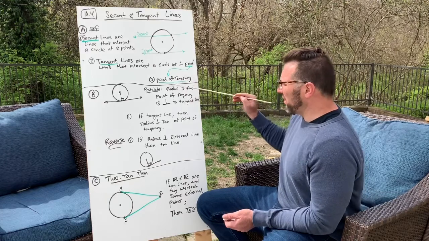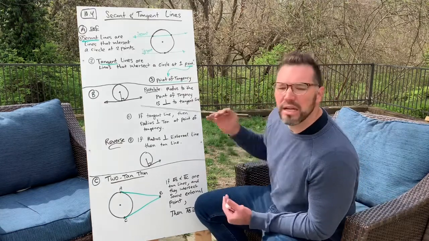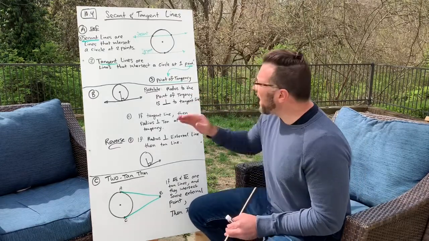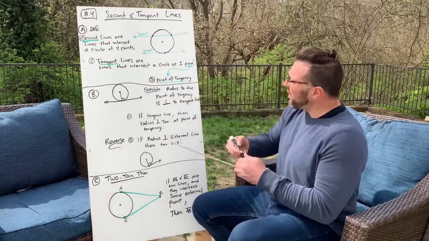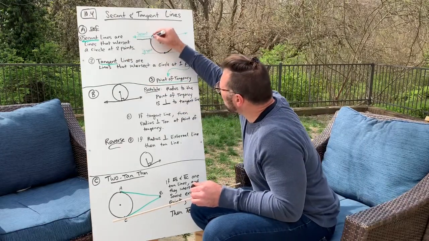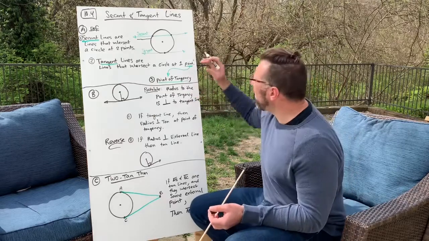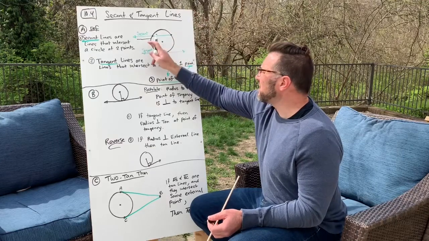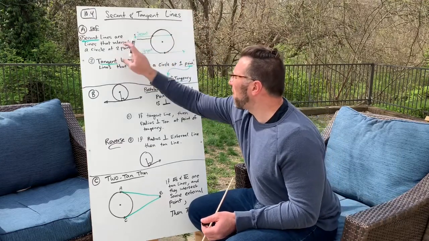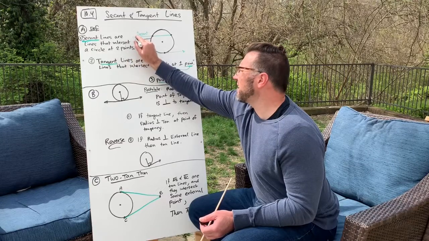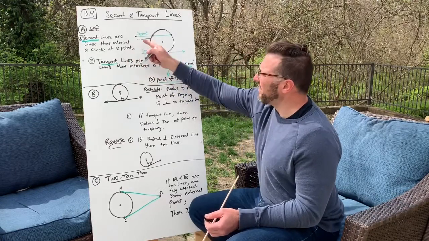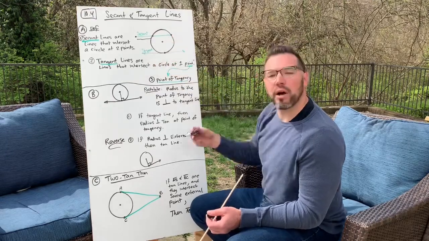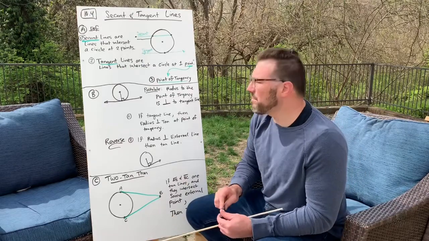Now, there's some important things about this point. We'll get into that in a bit, but some things to keep in mind. A secant line will always have an external part. The external part is the part that's outside of the circle, and it'll also have an internal part. We could cut this secant line off at these 2 points. It doesn't have to be a line, it could be a segment. It could end there, and this would be the external part, and this would be the internal part. Well, the internal part is a chord, right? And so that's just something to keep in mind.